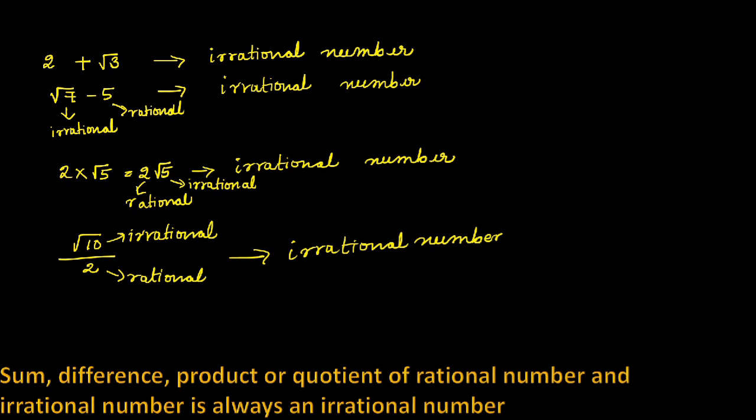What happens if we take both irrational numbers? Whether we get rational or irrational. If we take one rational and one irrational, and if we perform operations on them, that will be irrational only.